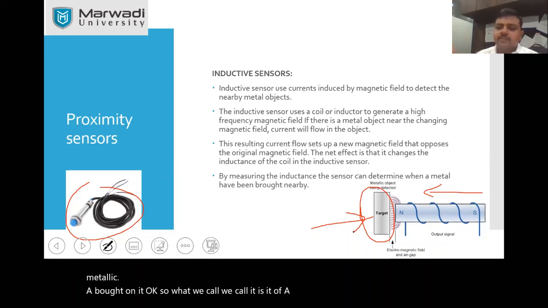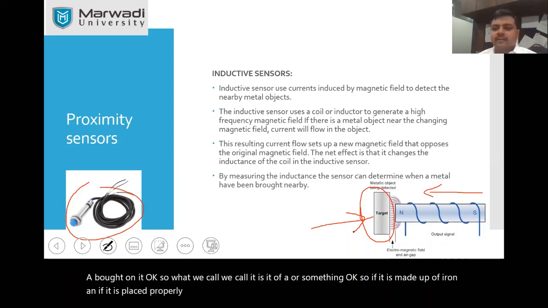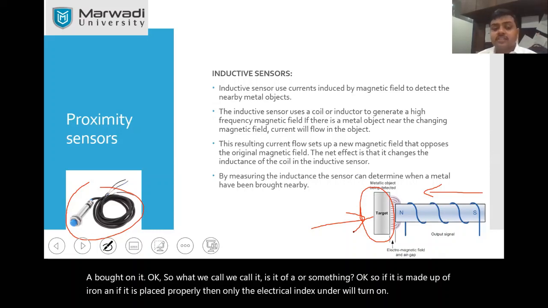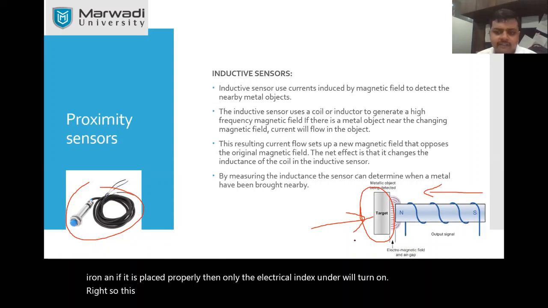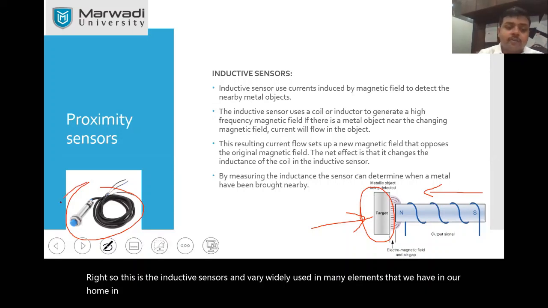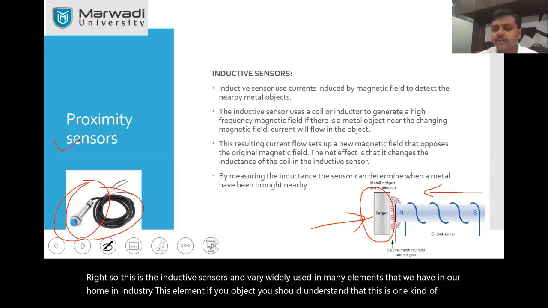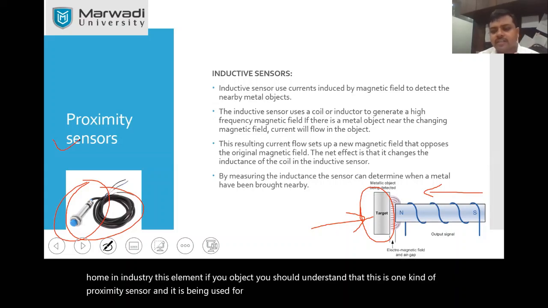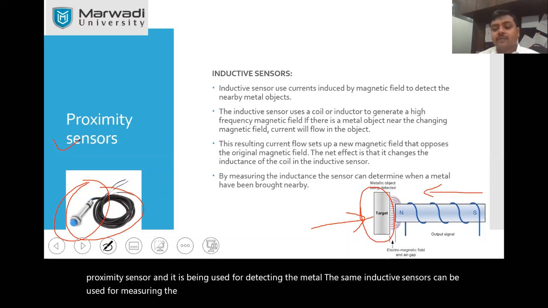If it is made up of iron and if it is placed properly, then only the electrical induction will turn on. So this is the inductive sensor and it is very widely used in many elements that we have in our home. In industry, this element is one kind of proximity sensor and it is used for detecting metal. The same inductive sensors can be used for measuring the RPM, as well as a counter.